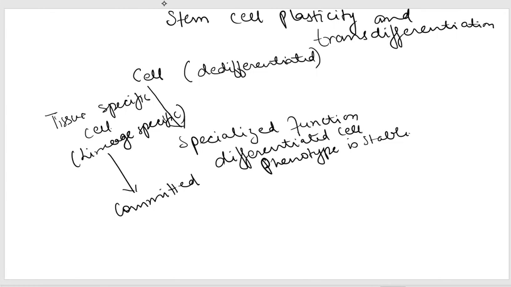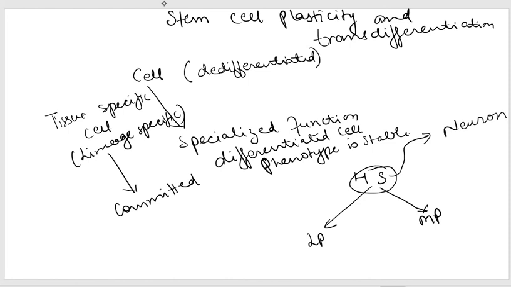Take the example of the hematopoietic stem cell again. In normal conditions, it should develop into its multipotent progenitors, the lymphoid progenitor and the myeloid progenitor. But if you provide it with different growth factors, it can also convert into a neuron.